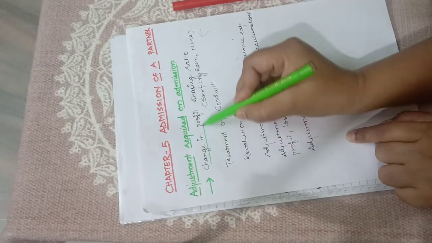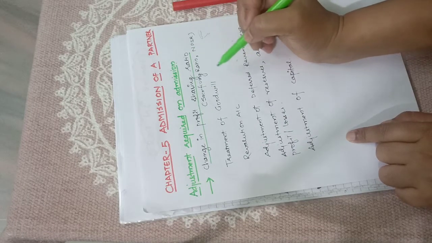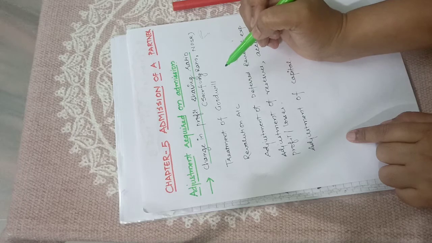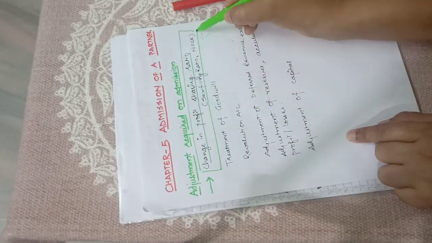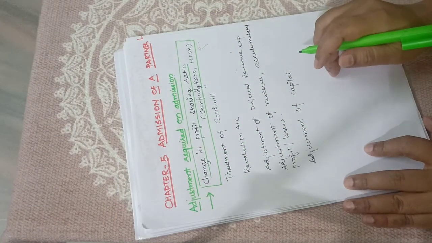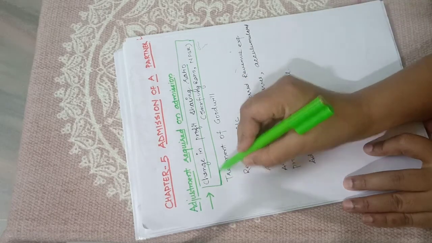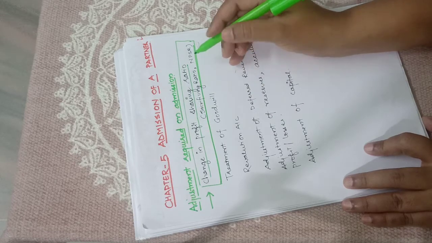First one is change in profit sharing ratio, in which we determine the new profit sharing ratio and sacrificing ratio. That is our topic for today. Today it will become our first topic.